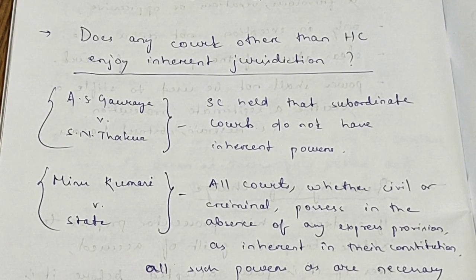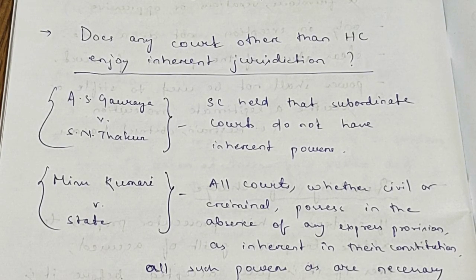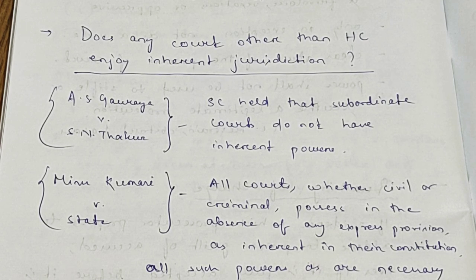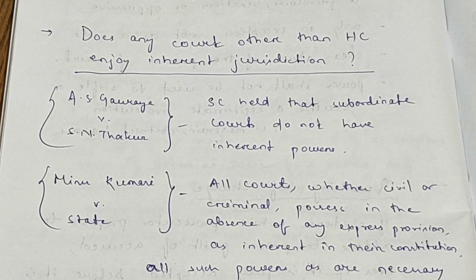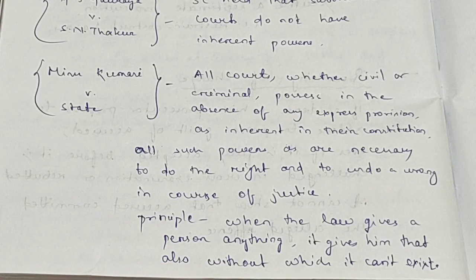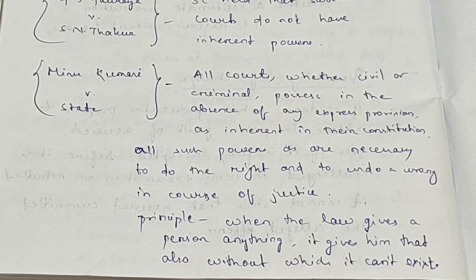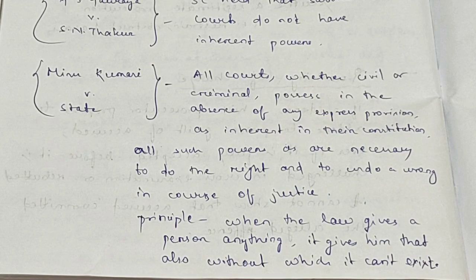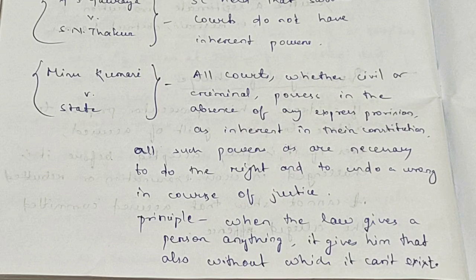Now the question may be, does any court other than the High Court enjoy inherent jurisdiction? So in a case, A.S. Goraya versus S.N. Thakur, the Supreme Court held that subordinate courts do not have inherent powers like the High Courts. But in the case of Minu Kumari versus State, the Supreme Court held that all courts, whether civil or criminal, possess in the absence of any express provision as inherent in their constitution all such powers as are necessary to do the right and to undo a wrong in the course of justice.